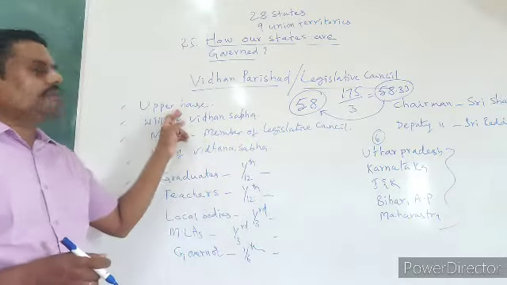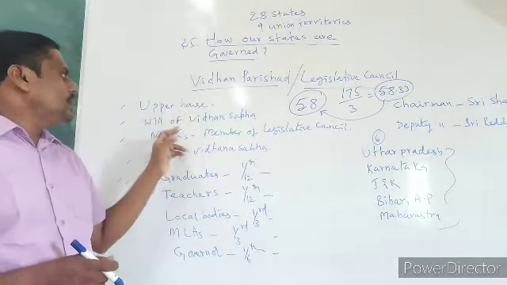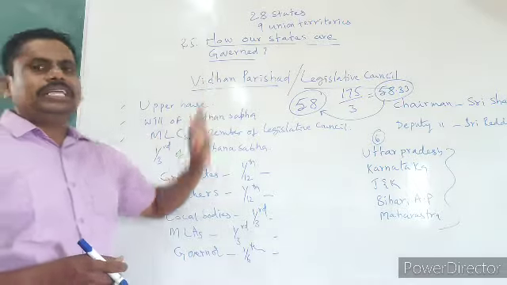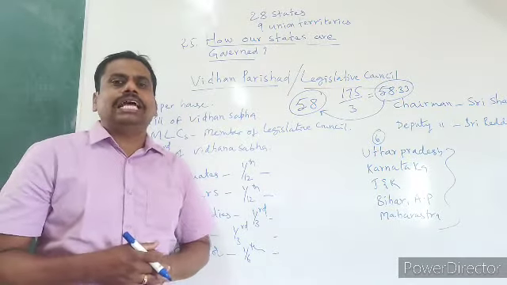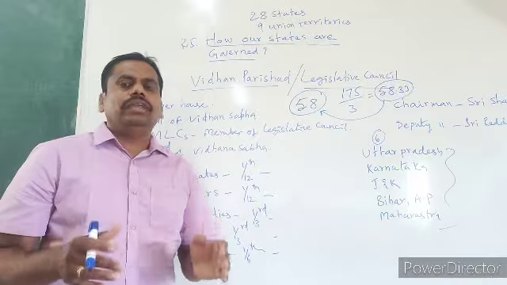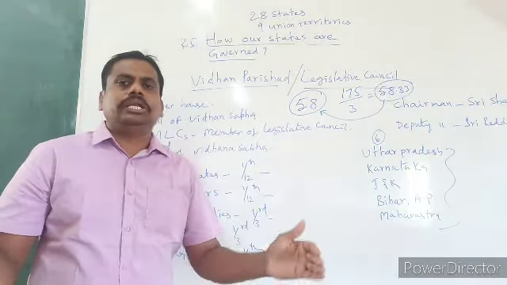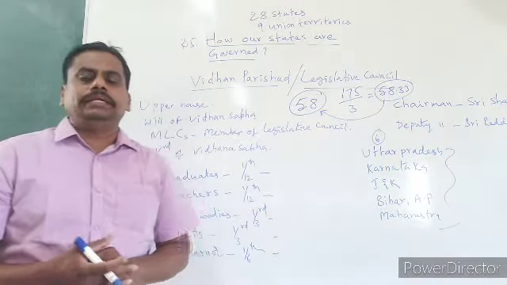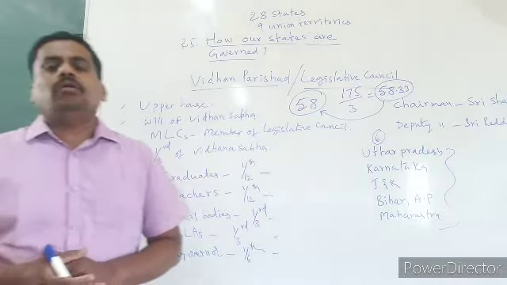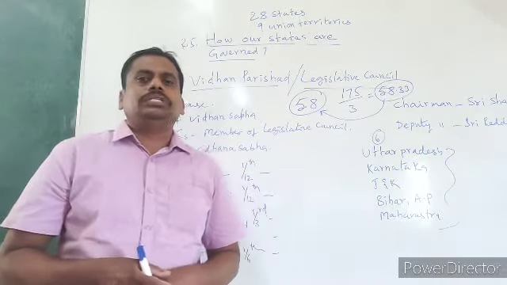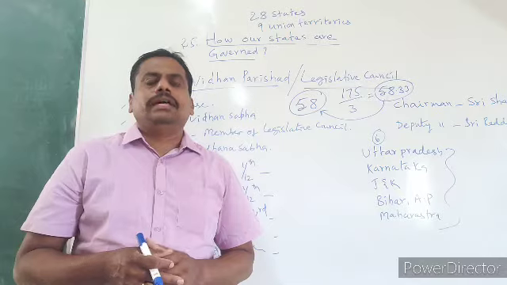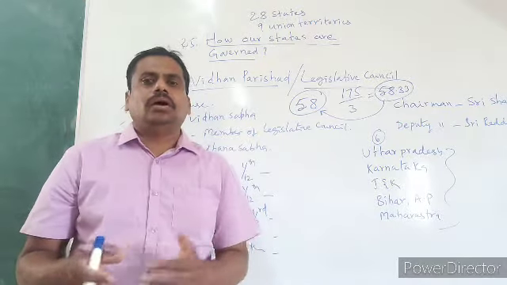The first important one: it is the upper house, and the existence of the Legislative Council depends on the will and wish of the Legislative Assembly. That means if Vidhan Sabha wants to set up the Vidhana Parishad, it can set it up.